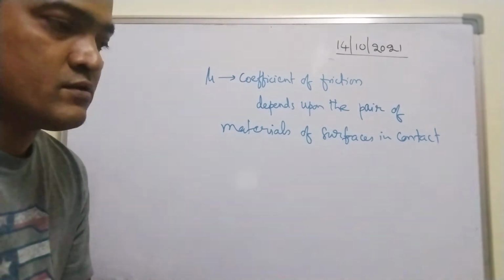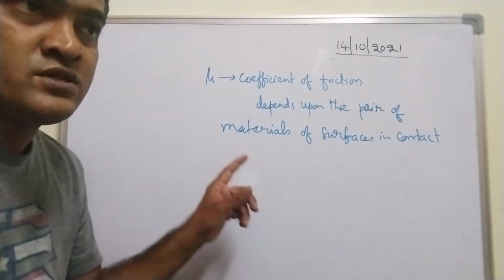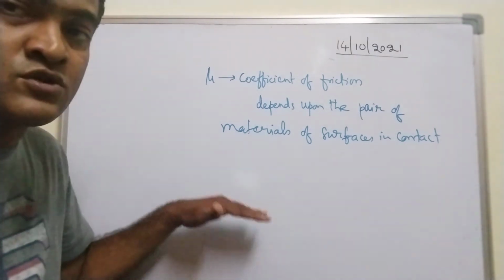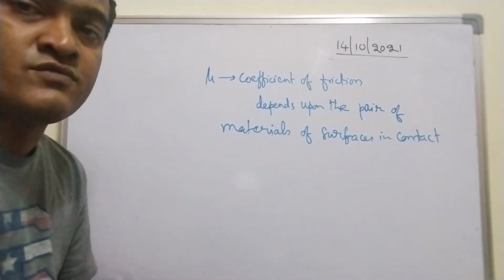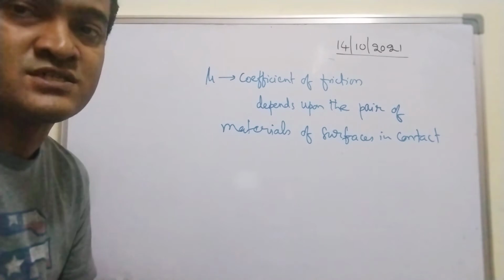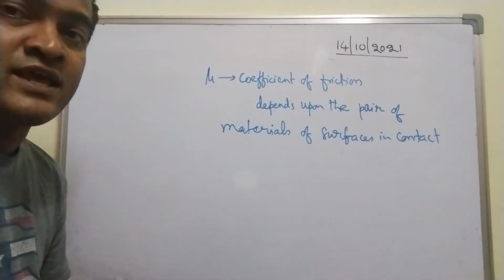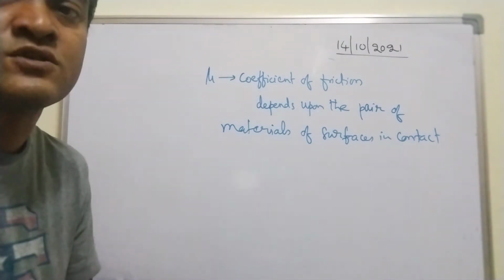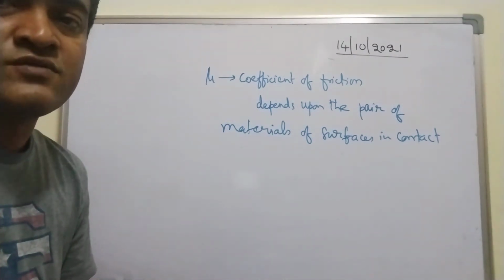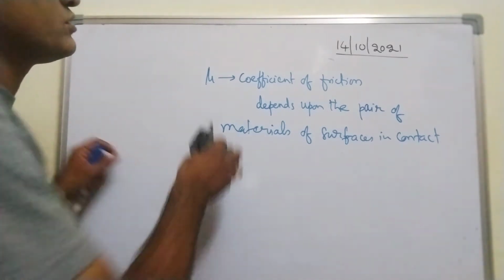So on what factors it depends means, it depends upon the iron which is in contact with the floor, and also the rubber tire in contact with the floor. So mu value changes, right? Mu value will change. It depends upon the nature of materials, or I can say type of materials of surfaces in contact. So remember this.